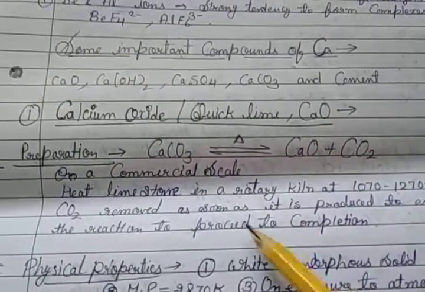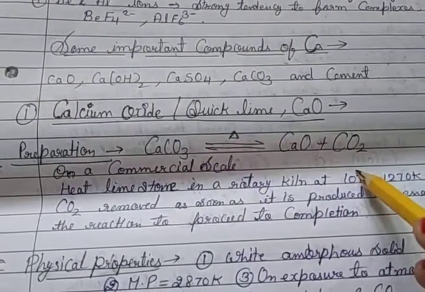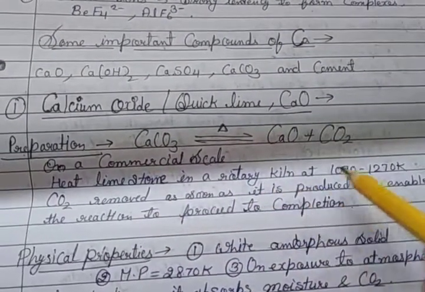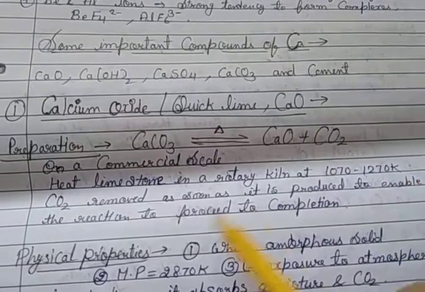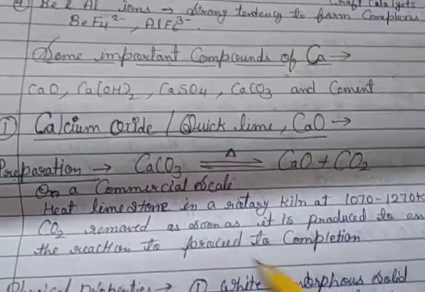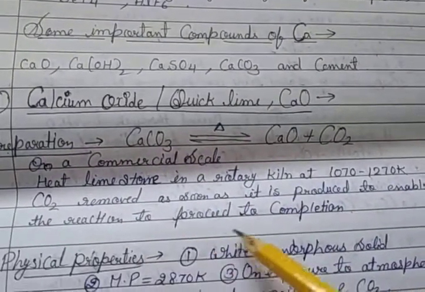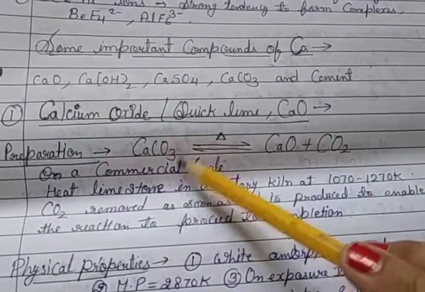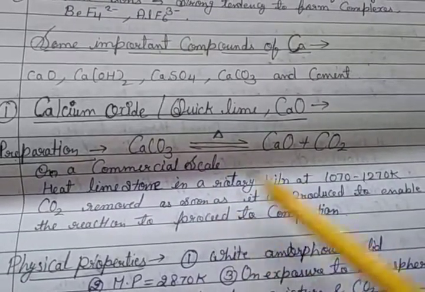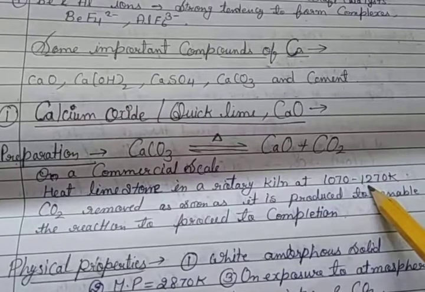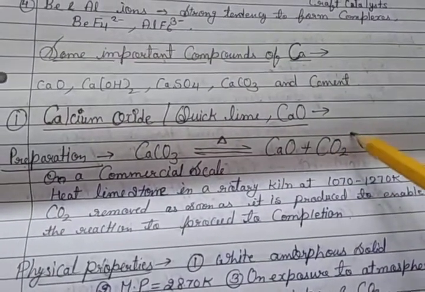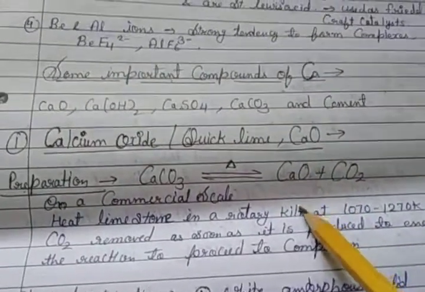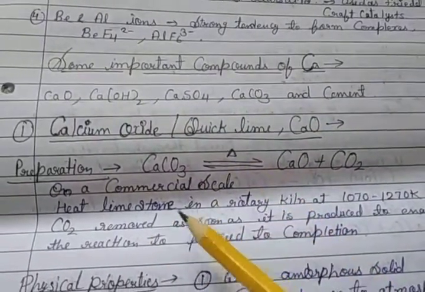On a commercial scale, limestone, CaCO3, is heated in a rotary kiln at 1070 to 1270 Kelvin, and CO2 is removed as soon as it is produced to enable the reaction to proceed to completion, and the main product quicklime is formed. This preparation method is used on a commercial scale.